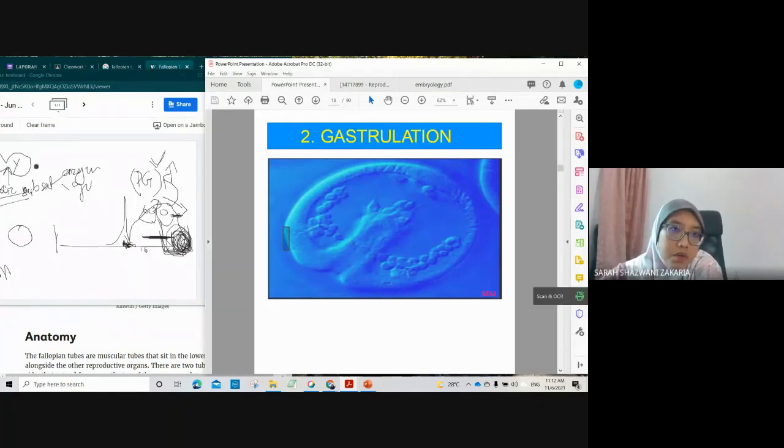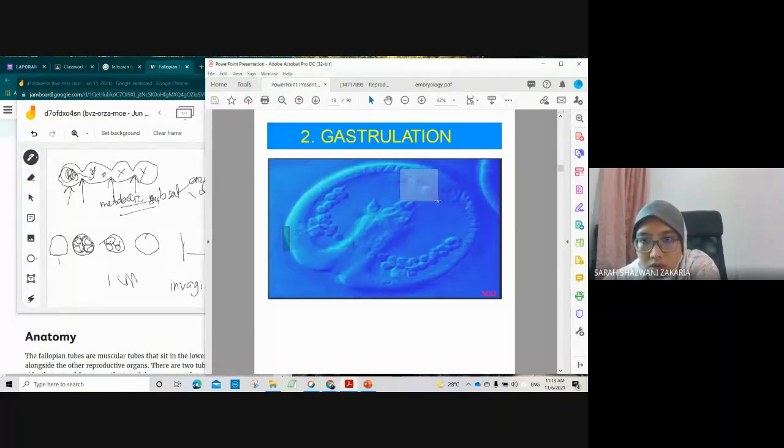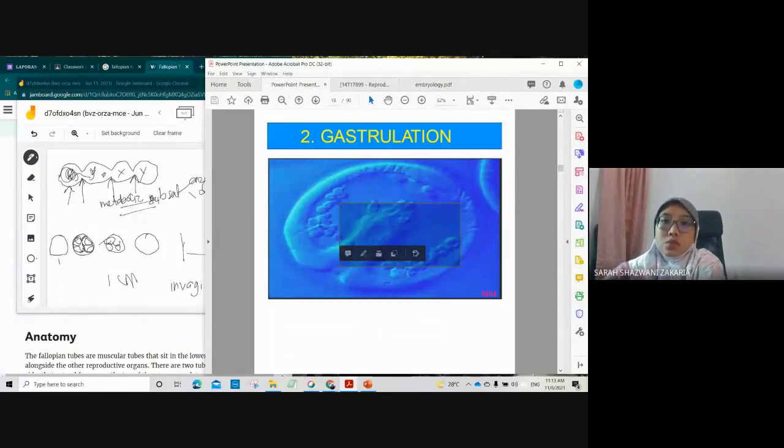I'm afraid my pronunciation is not so good, but I can spell it out for you: invaginate, invagination. The outer layer of the cell structure invaginates towards the inner. That is how embryologists detect that this embryo is at gastrulation, because they can observe the invagination of the layers inside.